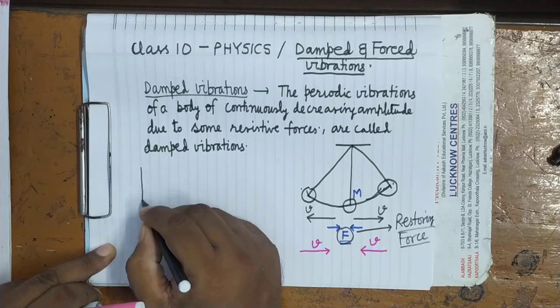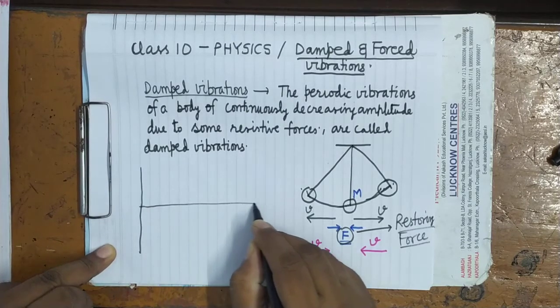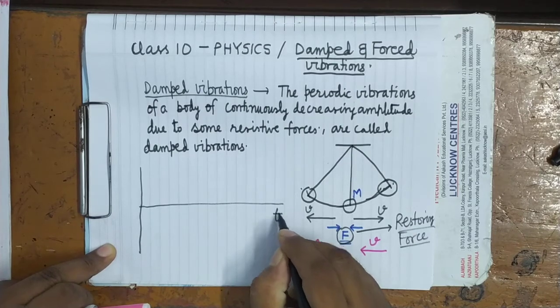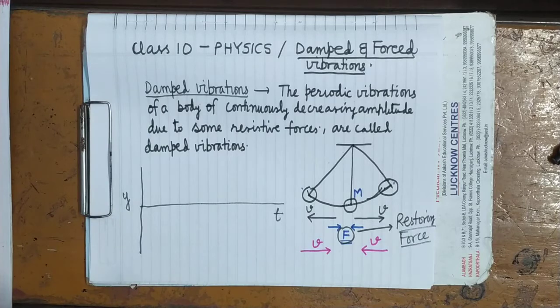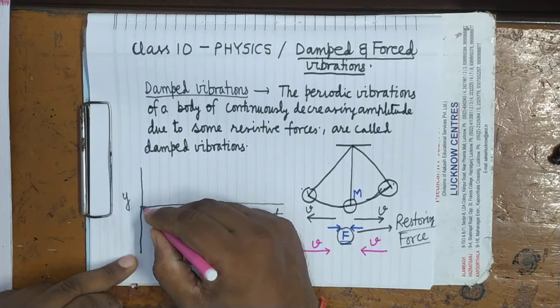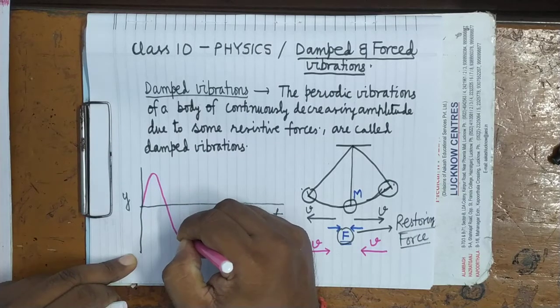I have already told you what the displacement-time graph looks like in the case of damped vibration. So you can see here, this is the displacement-time graph. That displacement-time graph will be of decreasing amplitude.